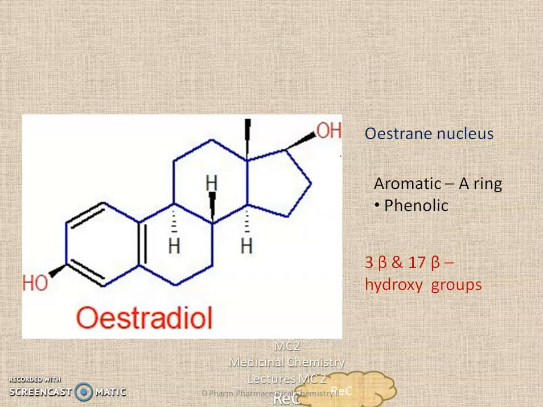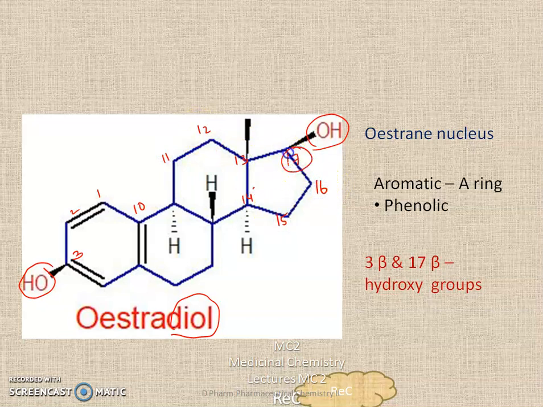And what you see on the screen is the structure of estradiol. As I have told earlier, diol stands for 2-hydroxyl groups. This hydroxyl group is present at the third position, 1, 2, 3, and this is the 10th position, 11, 12, 13, 14, 15, 16, 17.